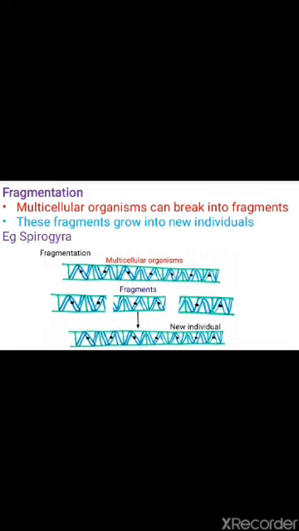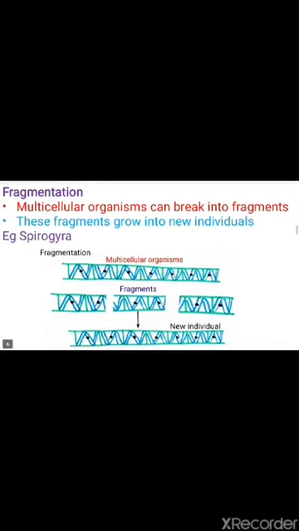Fragmentation, as the name itself suggests, means here the multicellular organism breaks into fragments, and each fragment that is formed develops or grows into a new individual. Okay, an example for this is Spirogyra.